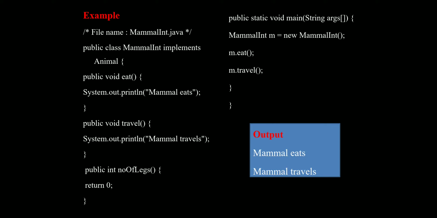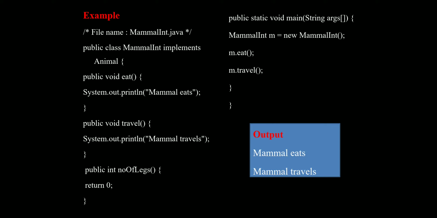The MammalInt class implements Animal as an interface, which includes three methods: a public void eat method, a public void travel method, and a public int numberOfLegs method. It has one main method, public static void main.